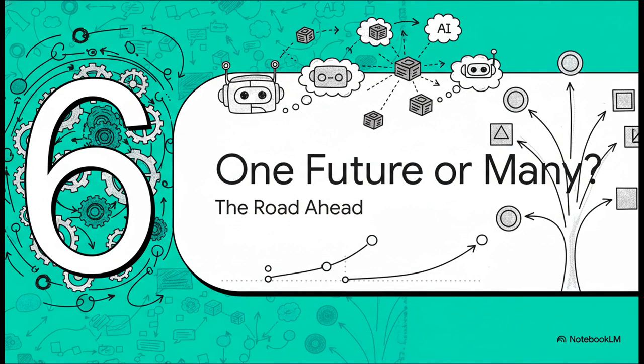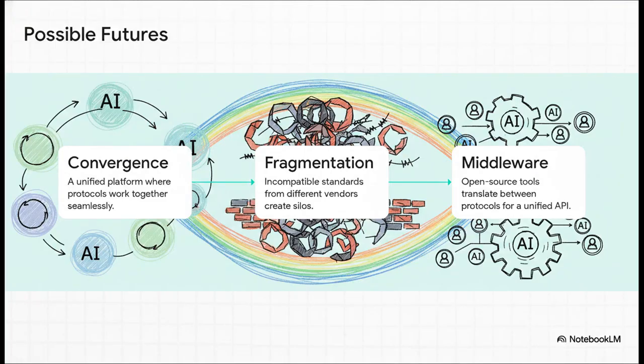So these protocols are starting to get some serious traction. What does that mean for the future? Well, the road ahead could really go in a few different directions. The best case scenario, we get convergence. Everything just works together beautifully, right out of the box. The worst case, fragmentation. Every big company pushes its own proprietary version, and we end up right back where we started, with a mess of standards that don't talk to each other. But there's a very likely middle ground. Open source tools, middleware, that act as translators, giving developers one clean way to interact with all of them.